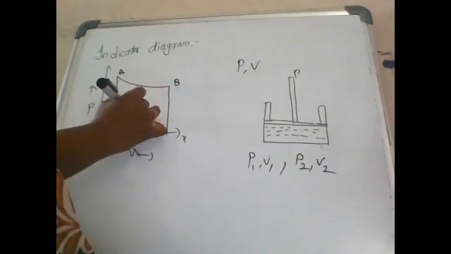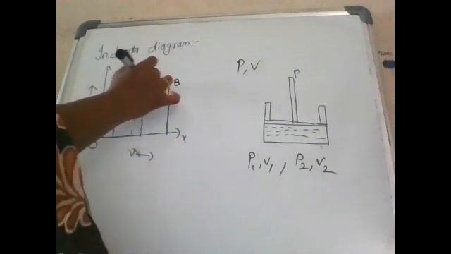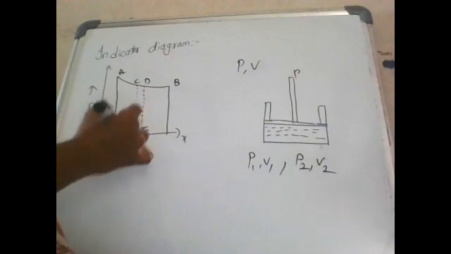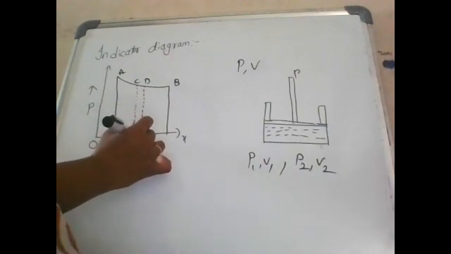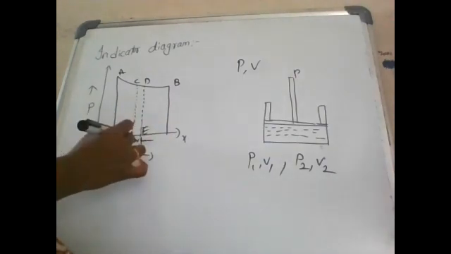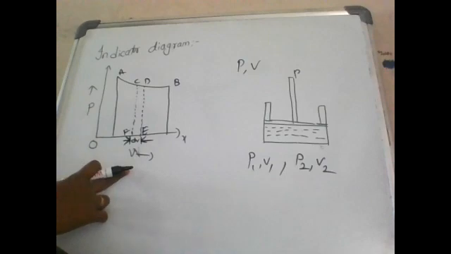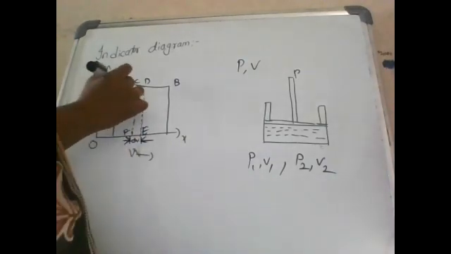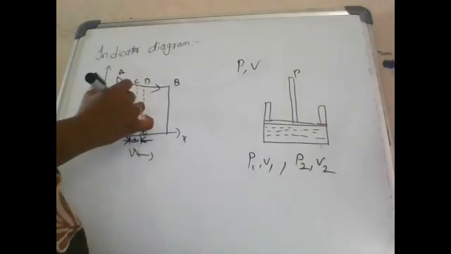In that we have considered a small part CDEF. Here dV is the small volume change on the x-axis, where V is volume, and this is the pressure P.